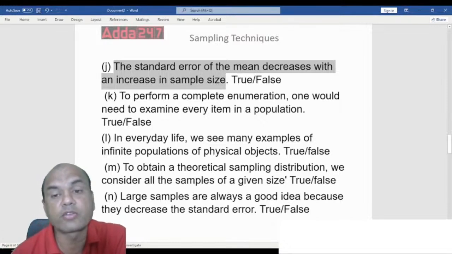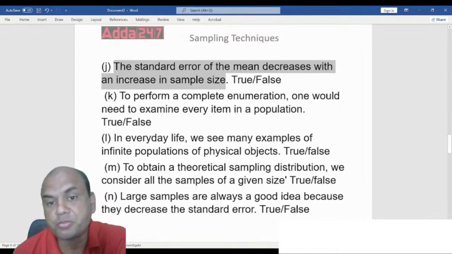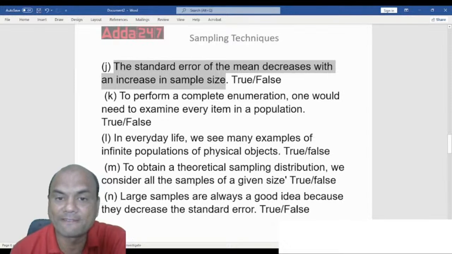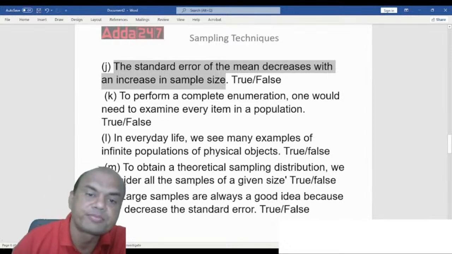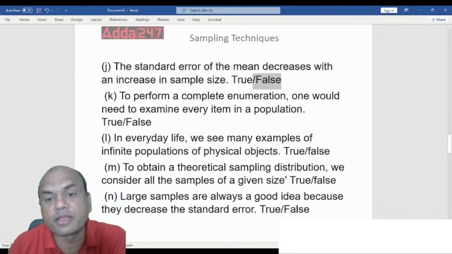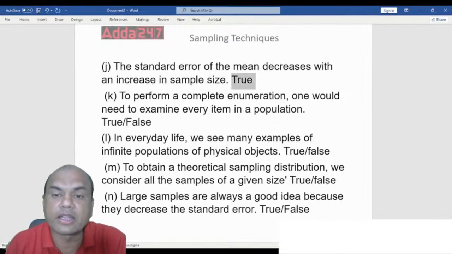The standard error of the mean decreases with an increase in the sample size. True or false? Let me see. It is true. That is the basic rule of sampling, right? So the standard error will decrease.